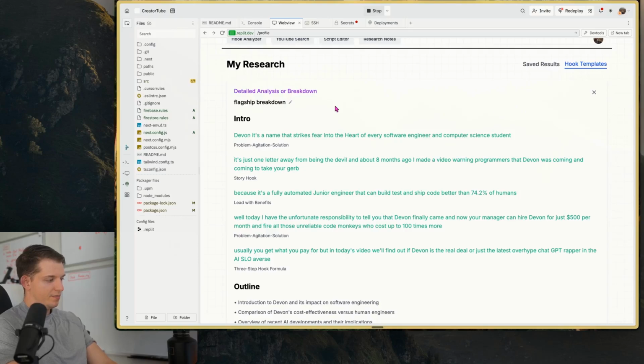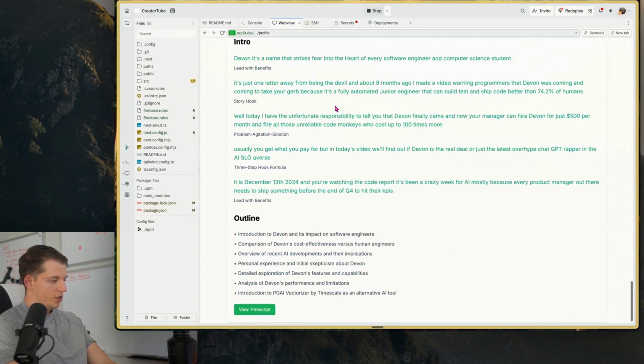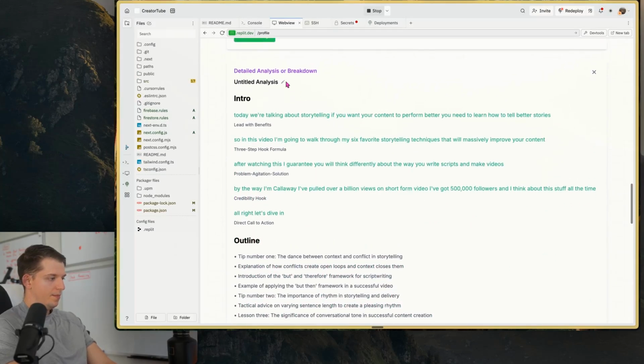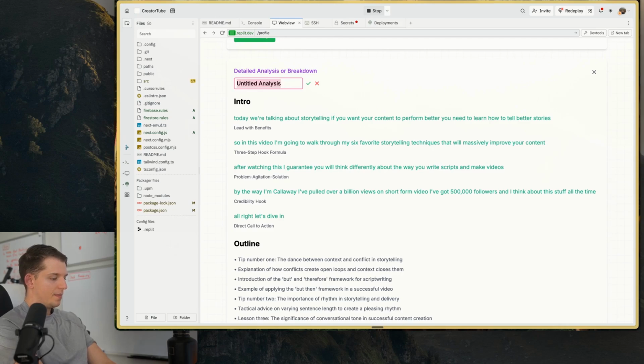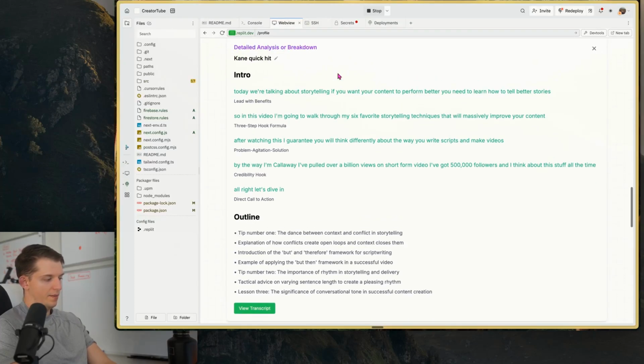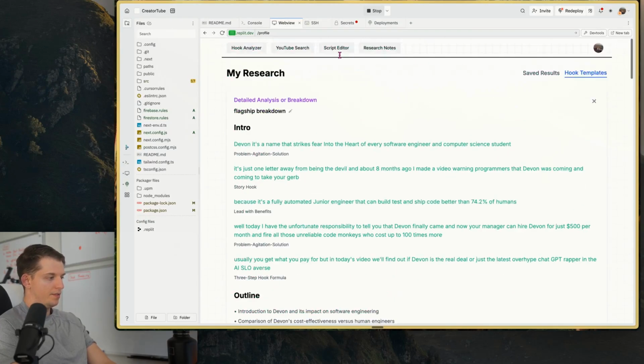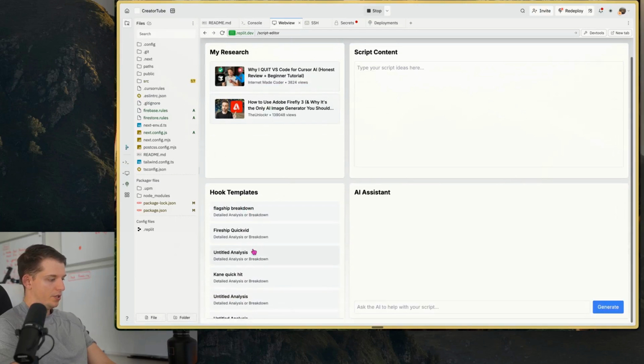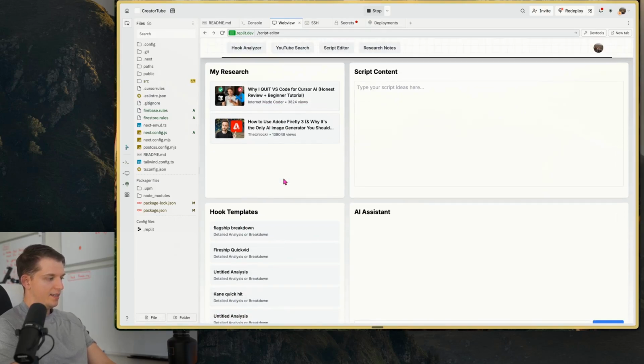Obviously, I could do some changing here. Where does this show up? Here it is. We're going to call this Kane Quick Hit. I'm naming it, and it's a detailed analysis or breakdown. It's the auto name, which should now show up here. So if we go to script editor, we should see the Kane Quick Hit, which is a detailed analysis or breakdown.